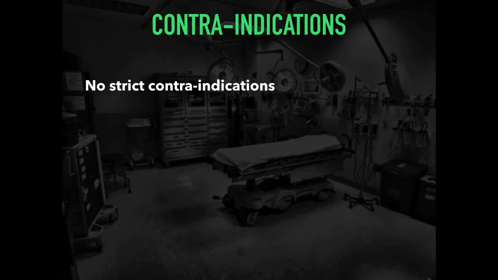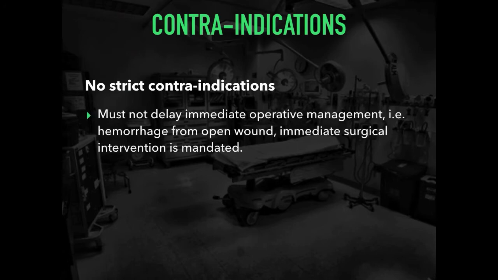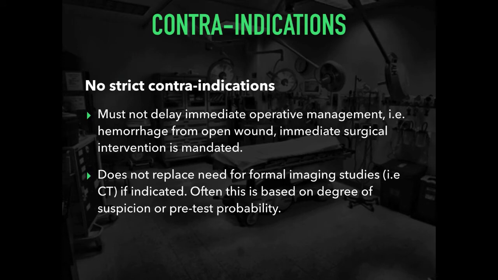Contraindications. Well, there's no strict ones, obviously, but the key here is not delaying immediate operative management, such as hemorrhage from an open wound. Immediate surgical intervention is mandated. And it does not replace the need for formal imaging studies, but often this is based on degree of suspicion or pretest probability. It may be more difficult to detect things like rib fractures on ultrasound or flail chests. And this is the obvious advantage of performing a CT scan, which can investigate for collateral injuries.